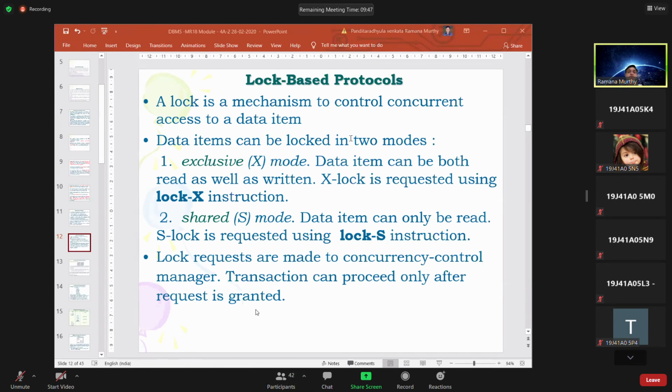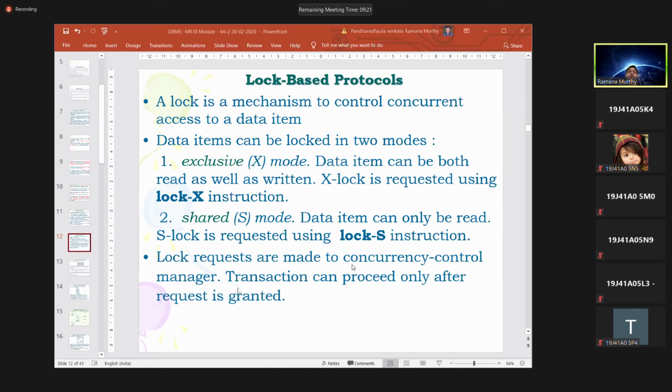So we have two modes. While giving the permission itself, we are controlling whether the transaction can read or write. Lock requests are made to the concurrency control manager. That is the reason whenever a transaction wants a data item, it first has to request the concurrency control manager.